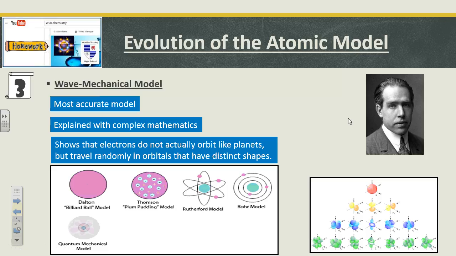Okay, so here's a real quick picture review of Dalton's model, Thomson's plum pudding model, then Rutherford figured out the electrons were outside. Bohr gave me each energy level to these electrons. Based on how much energy I put in, I get a specific wavelength out. And then quantum even puts these little shapes now to the orbitals based on S, P, D, and F. And we gave those orbitals all letters, which is groovy. We won't even have to get into that so much. And this is where we are currently, the wave mechanical model.